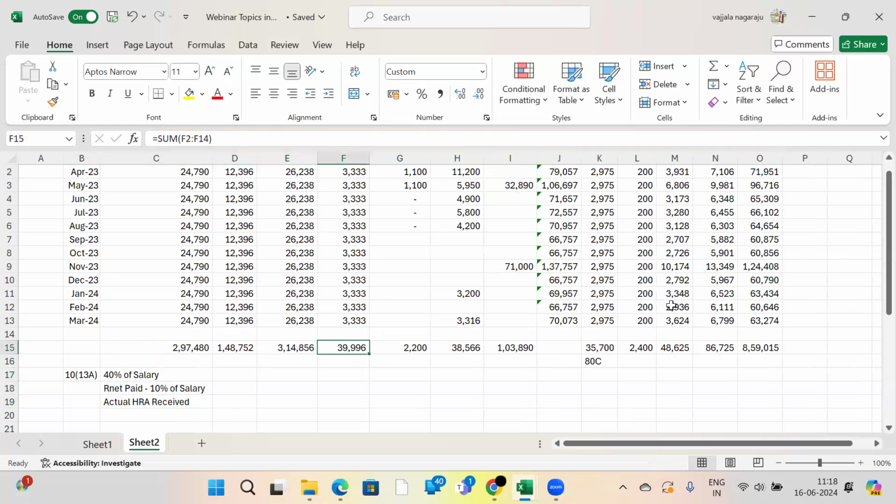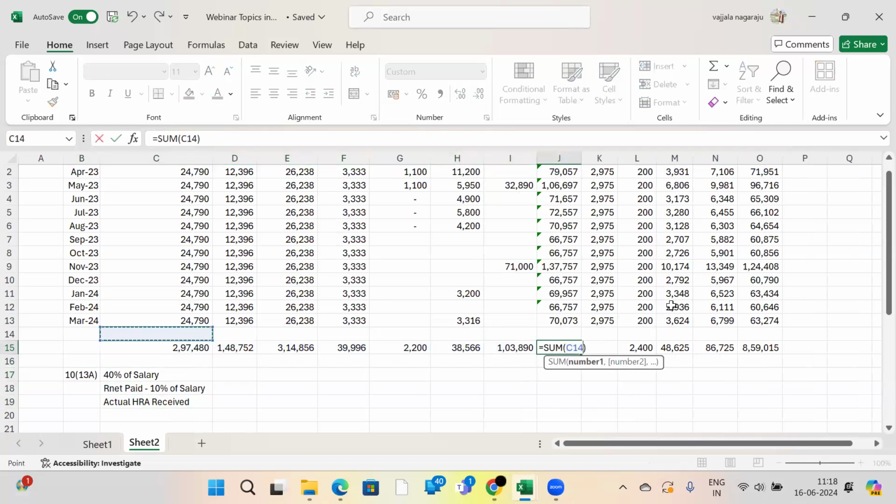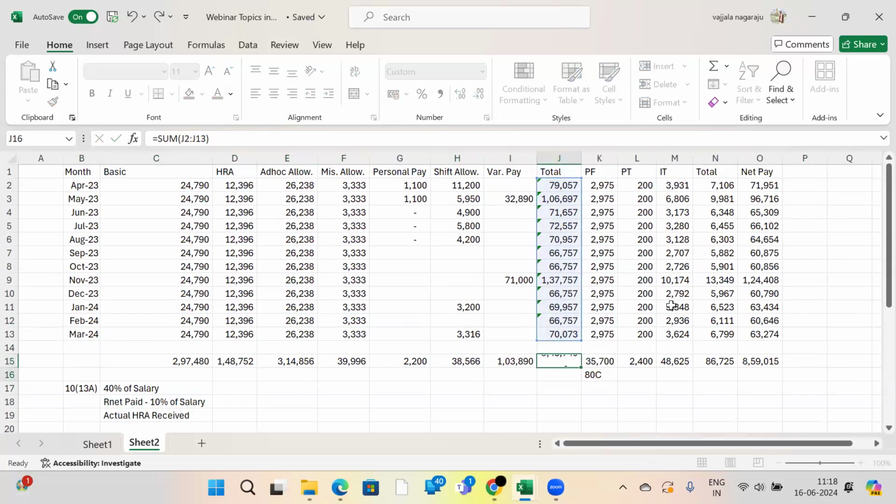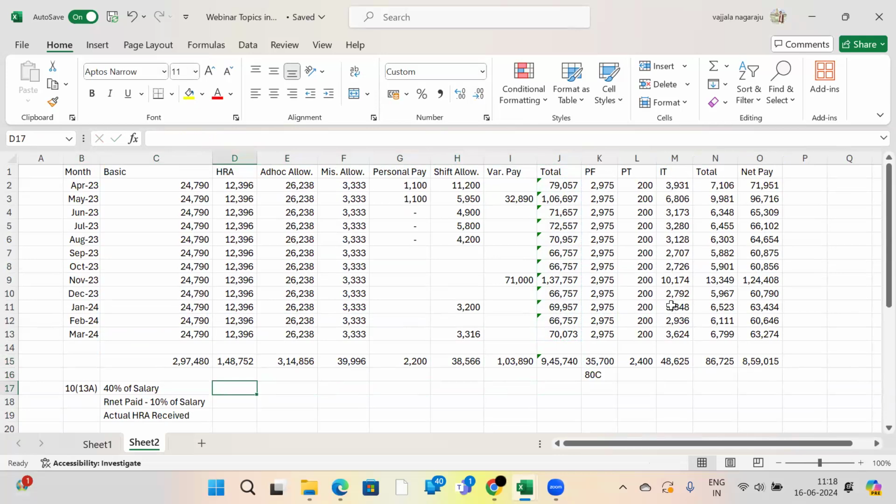What is his gross salary in this situation? In this current situation, it is 9,45,740. This 9,45,740 is not fully taxable. From this HRA, you will get a deduction. Why? What is the meaning of HRA? House rent allowance. Every company gives HRA, an allowance to the employee for staying in the respective city where he is doing the job, for meeting his rental expenses.